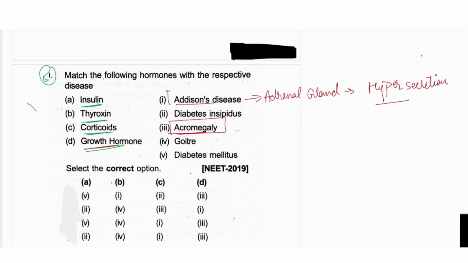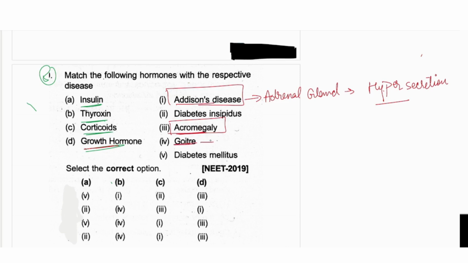This occurs because of the hypersecretion of the adrenal hormones, or adrenaline or noradrenaline, all the hormones coming from the adrenal gland. If they are not in control, it is a hyper condition because of the adrenal gland. Okay, so now let's see, we will match.